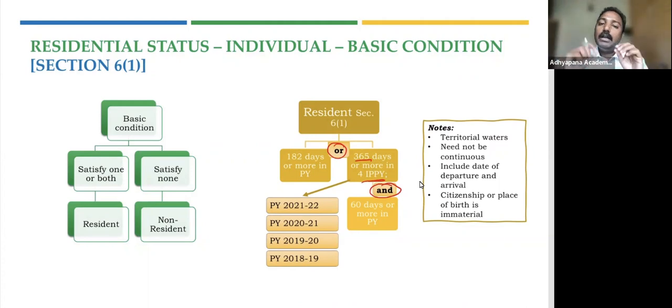It doesn't mean that. So it need not be continuous stay. And when you say days, it includes the date of departure and date of arrival. Very simple reason. On that day, even for 1 minute, you have been in India.